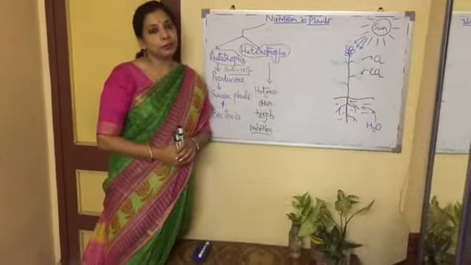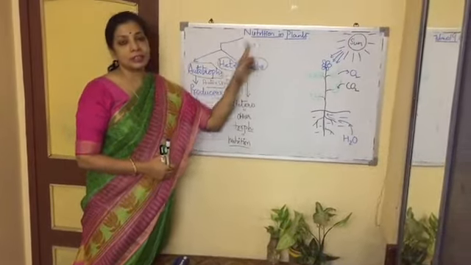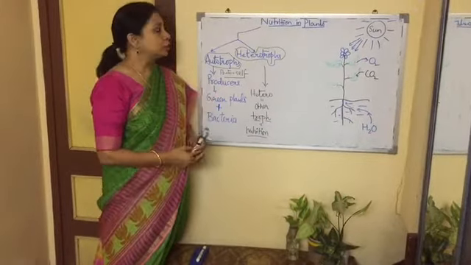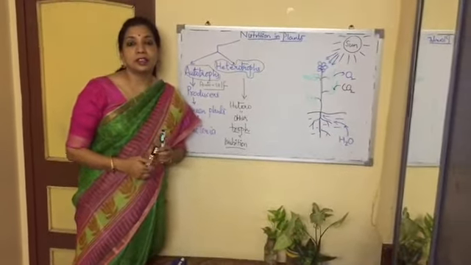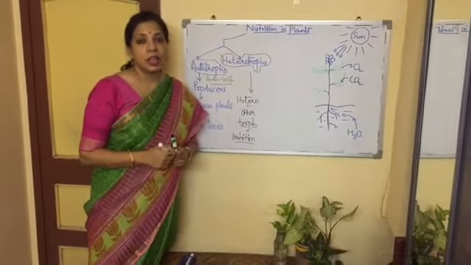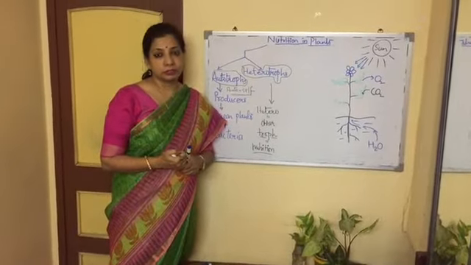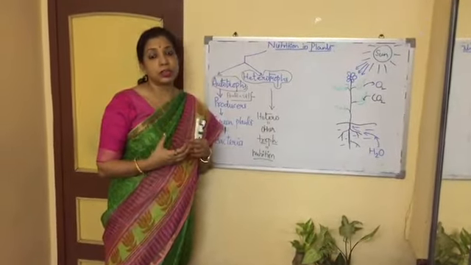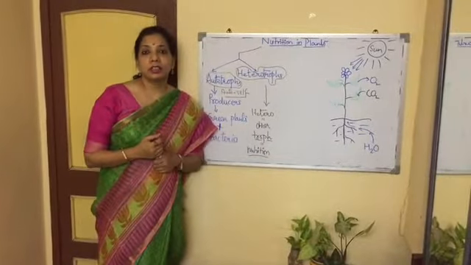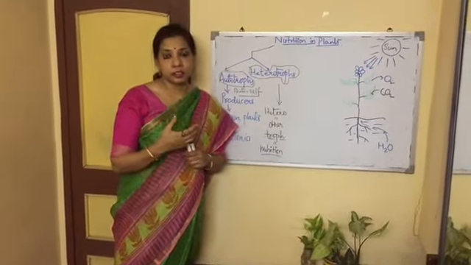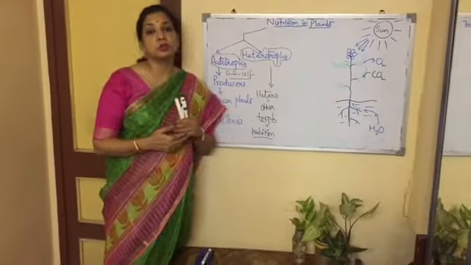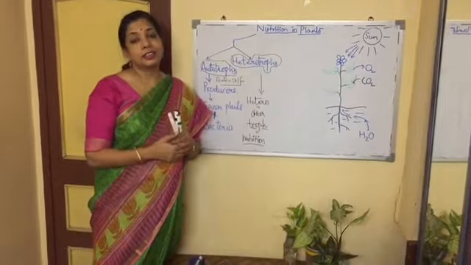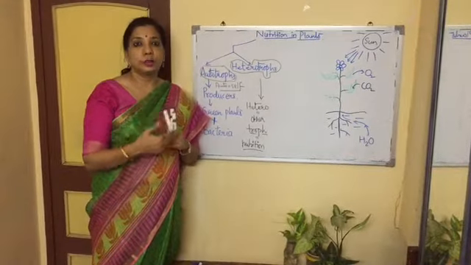Today I am going to tell you about nutrition and plants, chapter number 1, class 7th science. Alright, so before I start, the word comes nutrition. And what do you mean by nutrition? Nutrition means to nourish. How to nourish? What for nourish? See, all the living things, they need energy to grow, they need energy to do all their work, perform all the activities, as well as they need energy to maintain, repair and all.